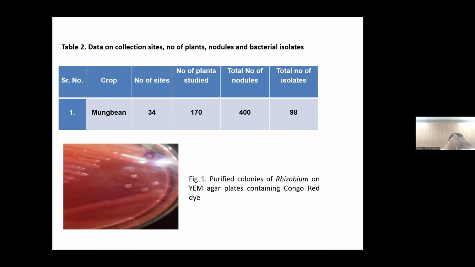So this is also a picture. These are plates of yeast extract mannitol agar, where you can see the transparent colonies and just a dew-like appearance. So these are the rhizobial colonies, pure rhizobia.